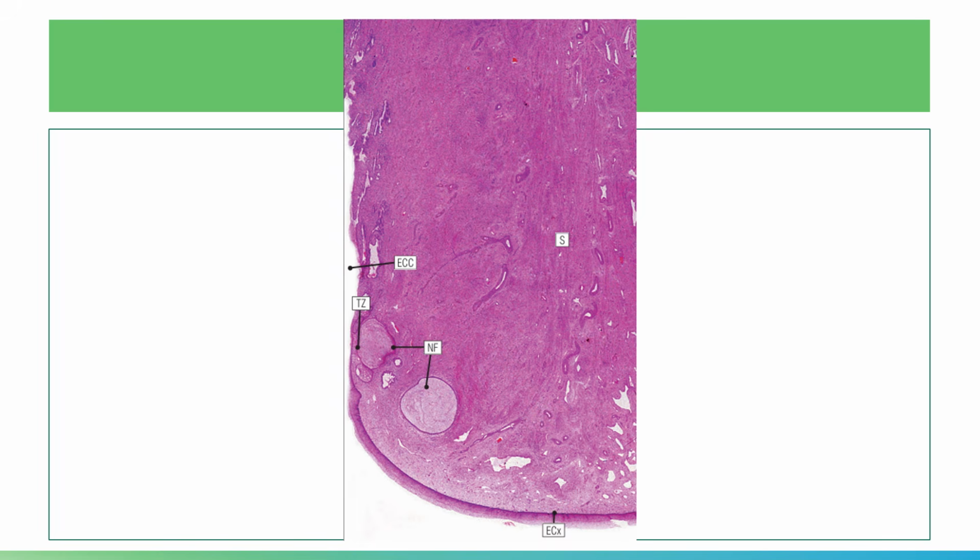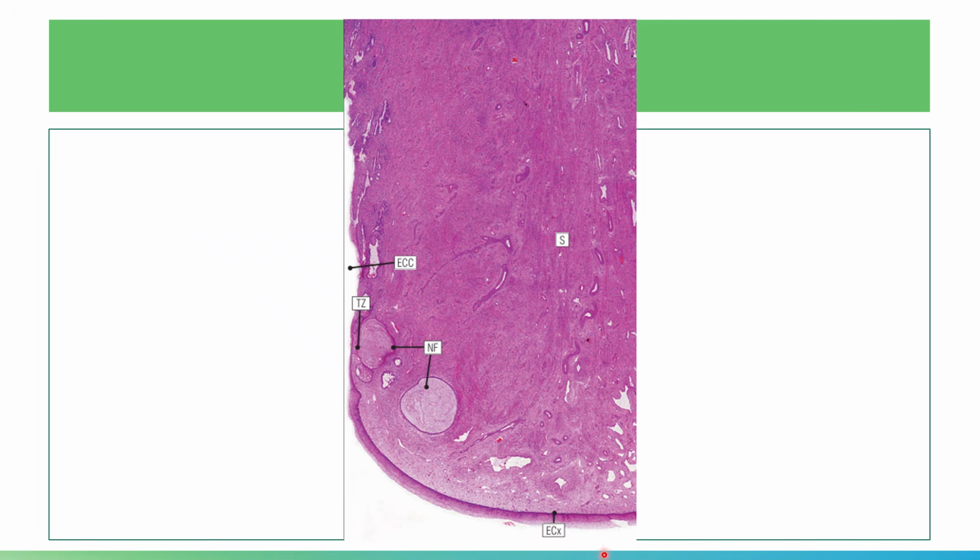Okay, this one actually is an illustration or a histologic image showing you your cervix. Again, the stroma of your cervix is smooth muscle fibers that are embedded in collagen. You have blood and lymphatic vessels that are prominent and numerous.